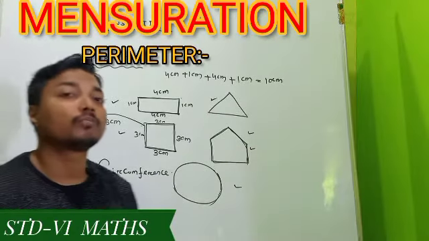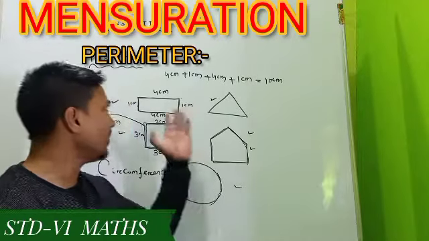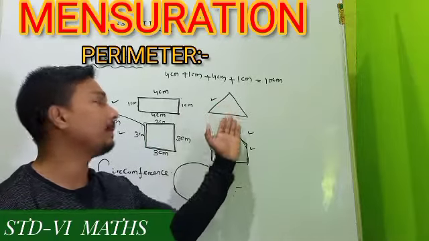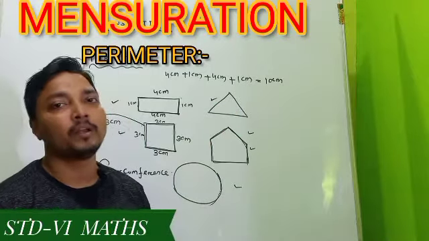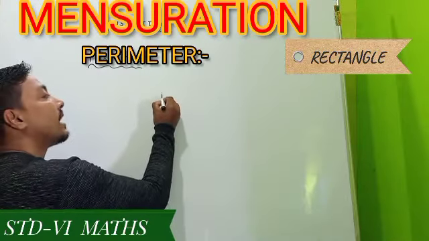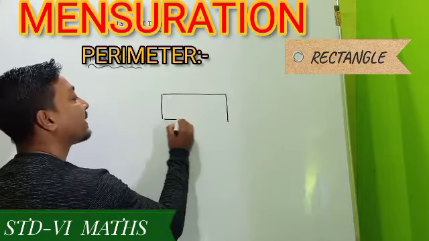Now we are going to discuss the general formula for the perimeter of a rectangle, perimeter of a square, perimeter of a triangle, and perimeter of any other polygon. Okay. See, now we will discuss how to find the general formula for the perimeter of a rectangle.